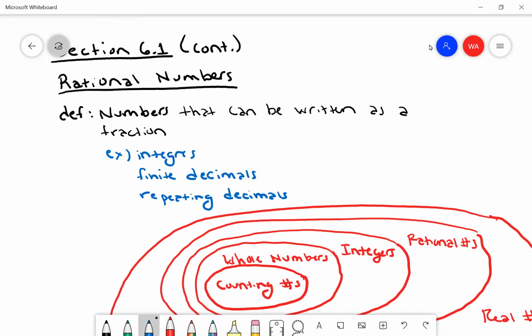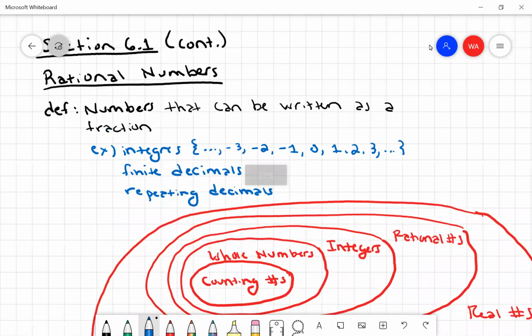So reviewing integers, integers are positive and negative whole numbers. That means they are the numbers that go ..., -3, -2, -1, 0, 1, 2, 3, and so forth. So those are the integers. Sorry, let me zoom back in a little bit here.